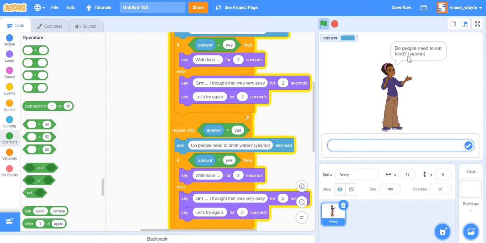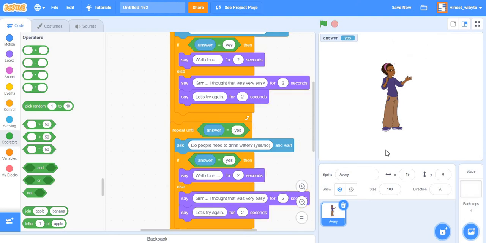Now, let's say, do people need to eat food? Say I answer yes, right? Notice what the sprite does. It says, well done, all right. But then after that, the game gets over, right? What happened to the second question? Why did the sprite not ask us, do people need to drink water, when we have been told that sprite is obedient? So why did it not ask us this question?